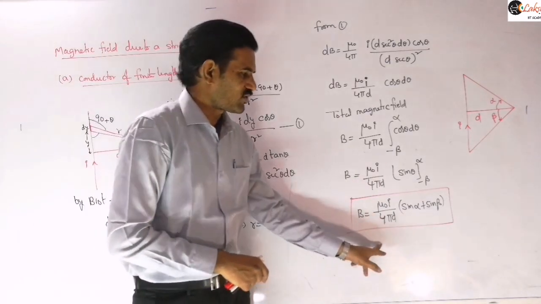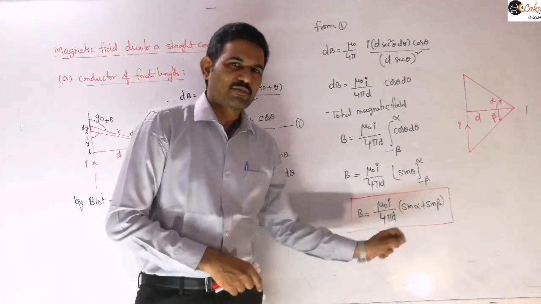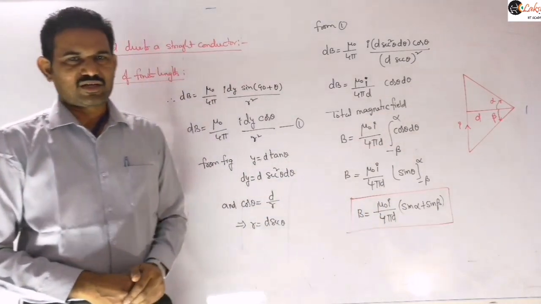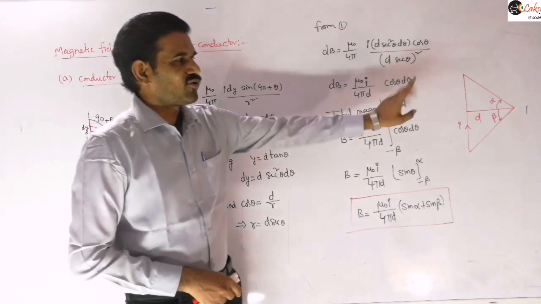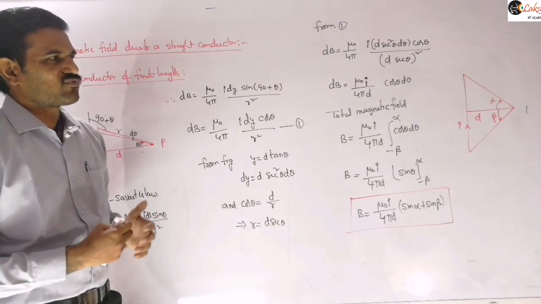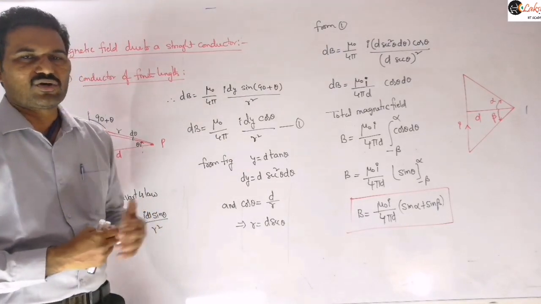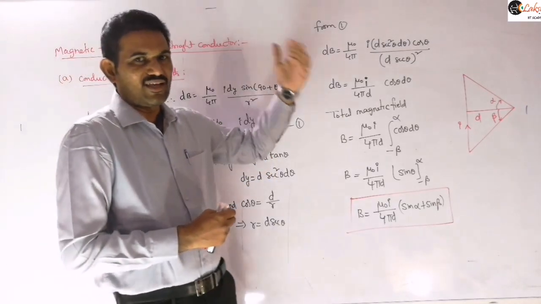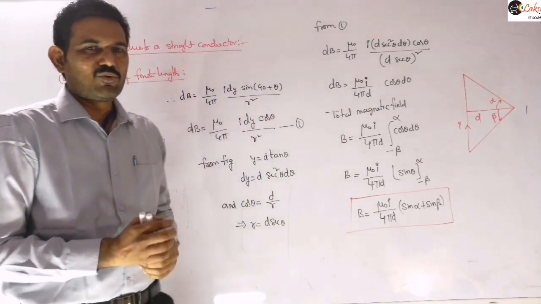So mention that d is the perpendicular distance of the point from the conductor, and alpha and beta are defined like this, right? Now sometimes you will get situations where both alpha and beta are in the same direction, both above the normal.